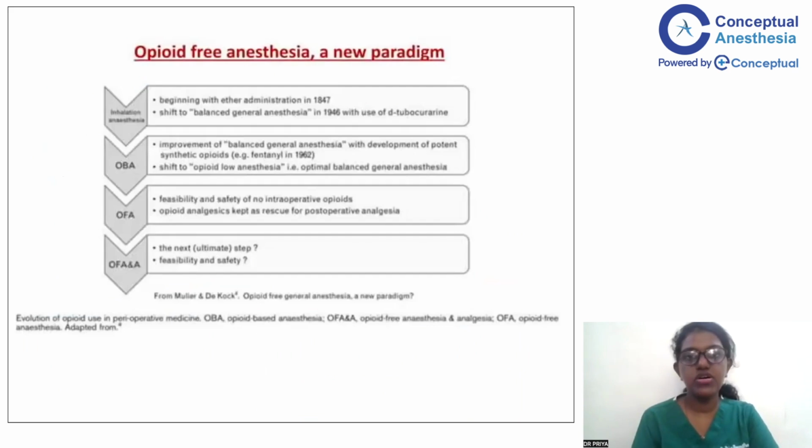So coming to the shift towards opioid-free anesthesia. Initially we had only ether. So initially they were only doing inhalational anesthesia. Slowly we developed muscle relaxants when tubocurarine came into the picture. So slowly we shifted from inhalational anesthesia to balanced general anesthesia, where opioids started getting administered. And once the potency of opioids was documented and proven, it eventually shifted to a completely opioid-based anesthesia.